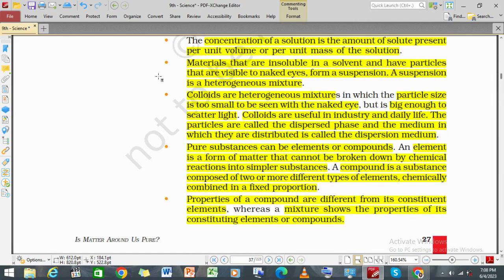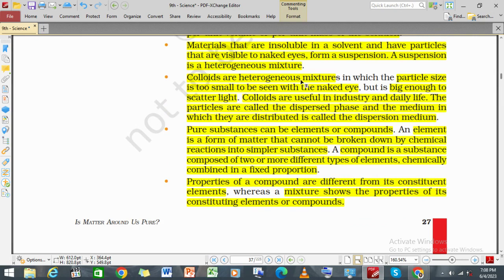The materials that are insoluble in a solvent and have particles that are visible to the naked eye form a suspension. A suspension is a heterogeneous mixture.